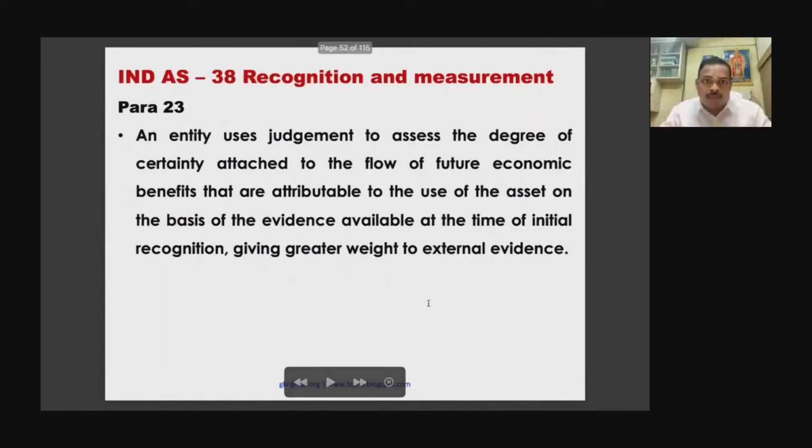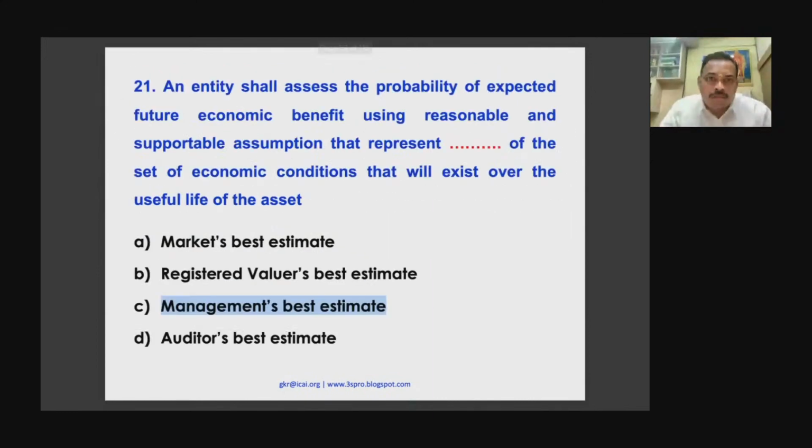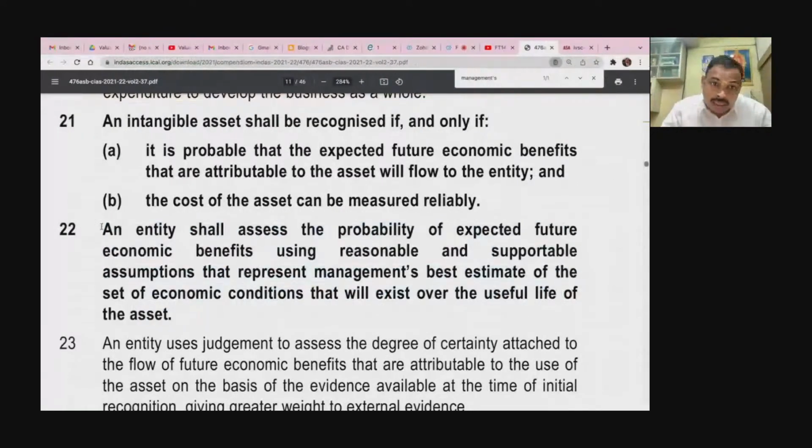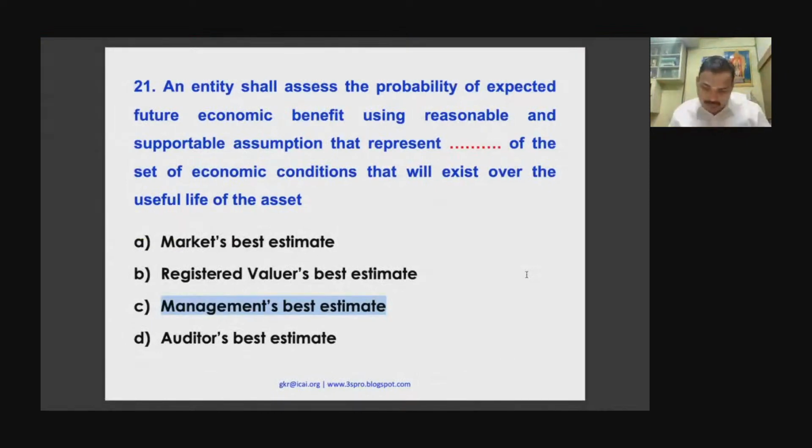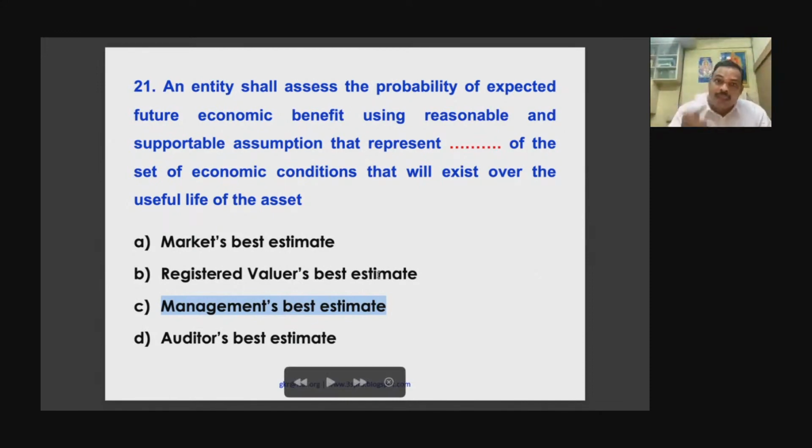This is why para number 22, I want to bring your kind attention. An entity shall assess the future economic benefits that represents management's best estimate. So it is only management that is ultimately responsible for that, because they only do business. Sometimes management can even take the help of an expert, a specialist, and take the report from the specialist also. But it is management. So whenever the auditor wants to do the audit of useful life, it is always management's best estimate.